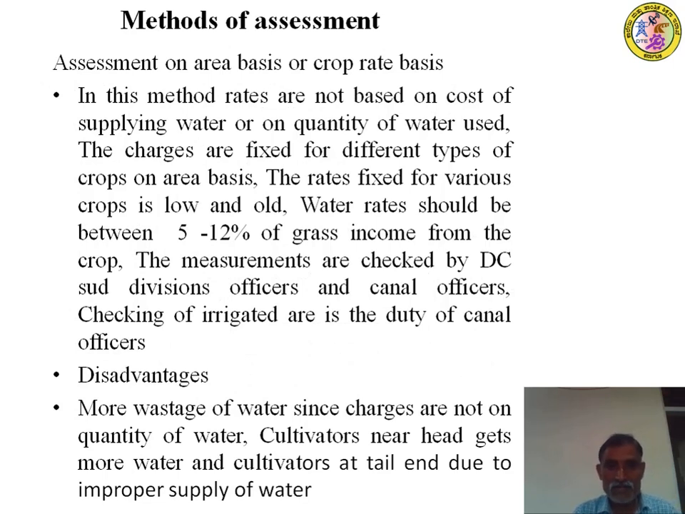Disadvantages are more wastage of water, since charges are not on quantity of water or not on a volumetric basis, right? Cultivators near the head get more water, and cultivators at the tail end will not get the water at all. Then how will they give the water rates? They are not getting the water at all.